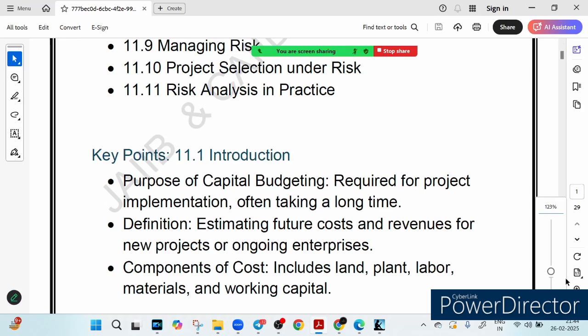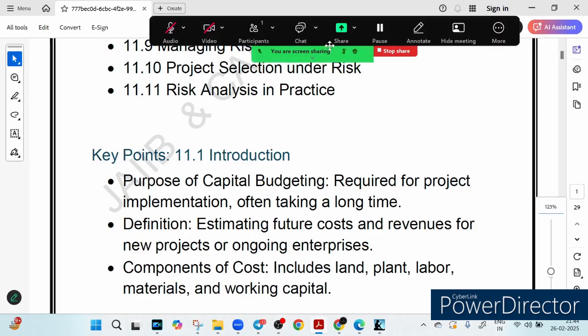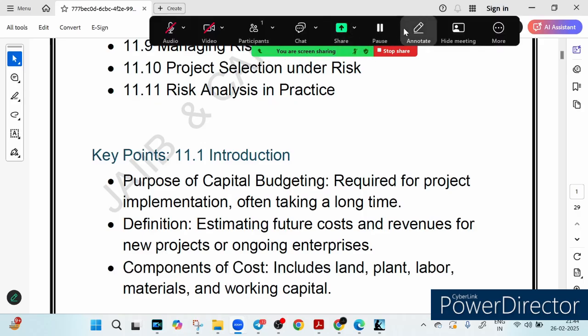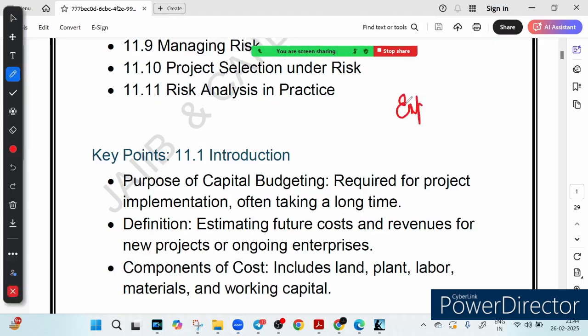So friends, we are diving into capital budgeting, one of the most crucial topics in financial decision making. Imagine you are running a business and planning to expand, maybe setting up a new factory, maybe launching a product, or even investing in a new project. So what you are doing, basically, is running a business and planning to expand. Here the keyword is expansion, right?